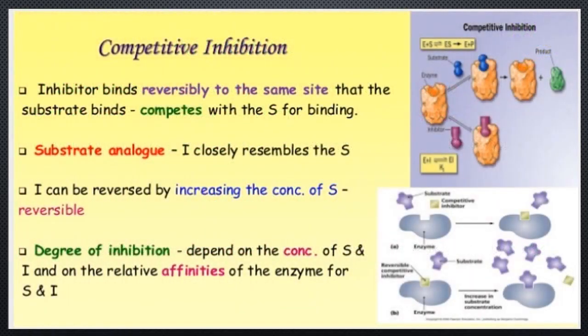Competitive inhibition. Competitive inhibitors bind reversibly to the same site that the substrate binds, or they compete with the substrate for binding. The inhibitor which closely resembles the real substrate is regarded as a substrate analog. Competitive inhibition can be reversed by increasing the concentration of substrate. In this type of inhibition, the degree of inhibition depends on the concentration of substrate and inhibitor and on the relative affinities of the enzyme for substrate and inhibitor.